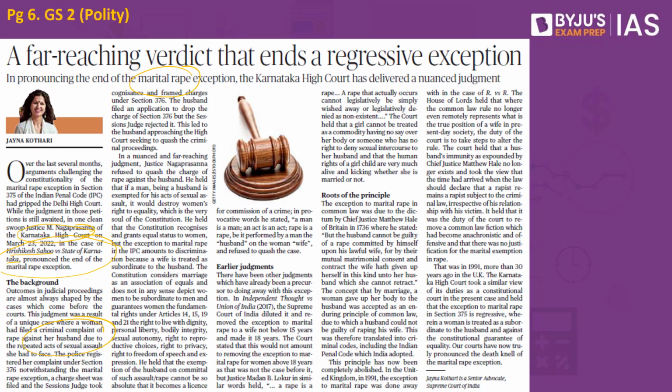Now what we have to understand is how this law came into the Indian Penal Code. What is fundamental to this particular law?